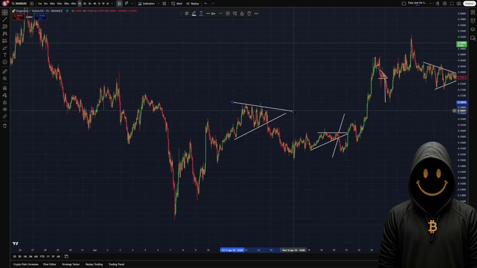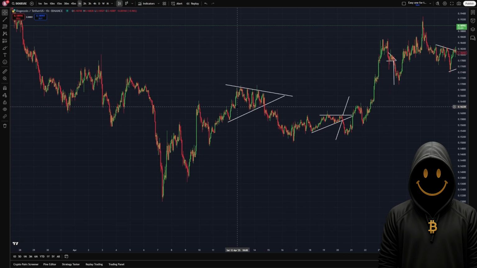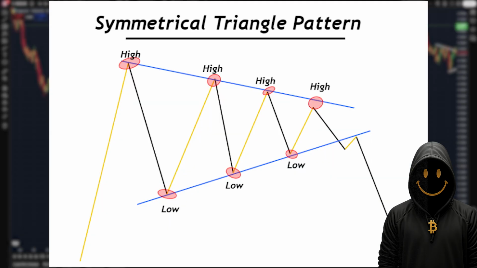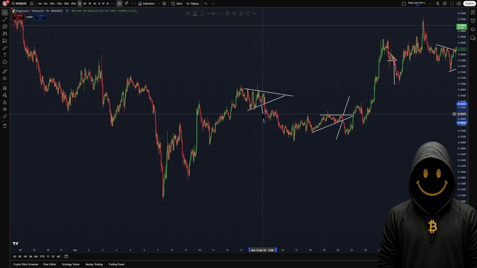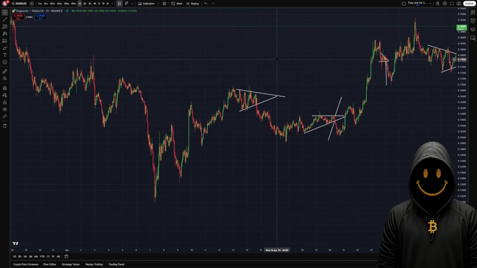So let's just say this is a symmetrical triangle, which means that we have this higher high, higher low, which mostly touches this. This is not, by the way, a fully symmetrical triangle. You can say that this is symmetrical, and it stops here, because you have this high, high low, and then a high which is lower than the first high, right? So we have this, and mostly when you have the symmetrical triangle, the breakthrough to the downside or whatever is going to be the same size as the triangle. We had that happen here, as you can see, and then you have more things going on.